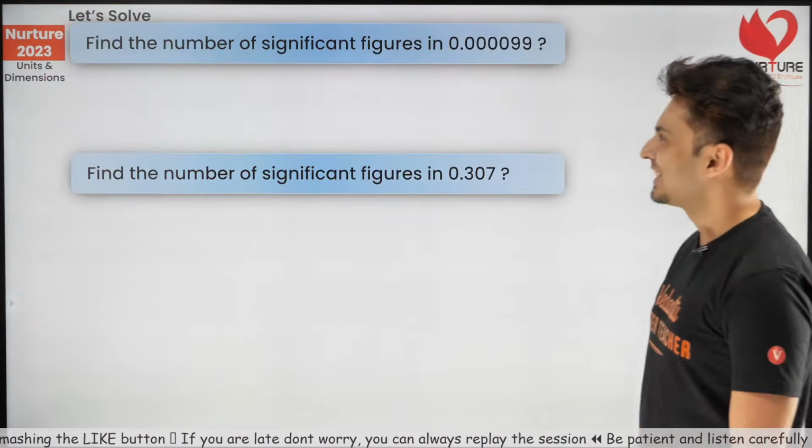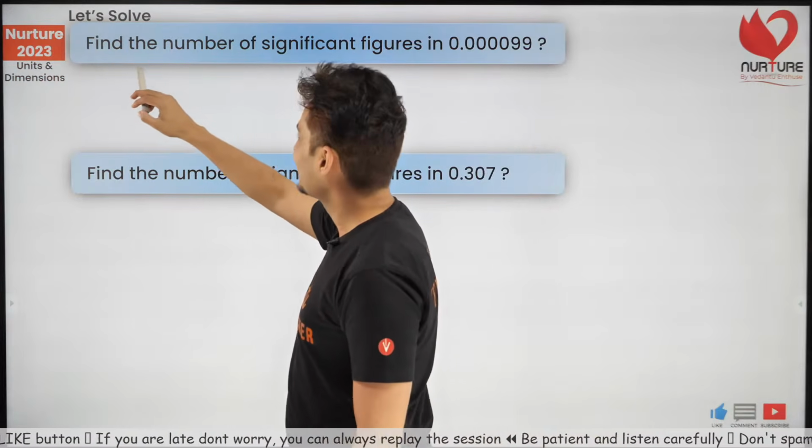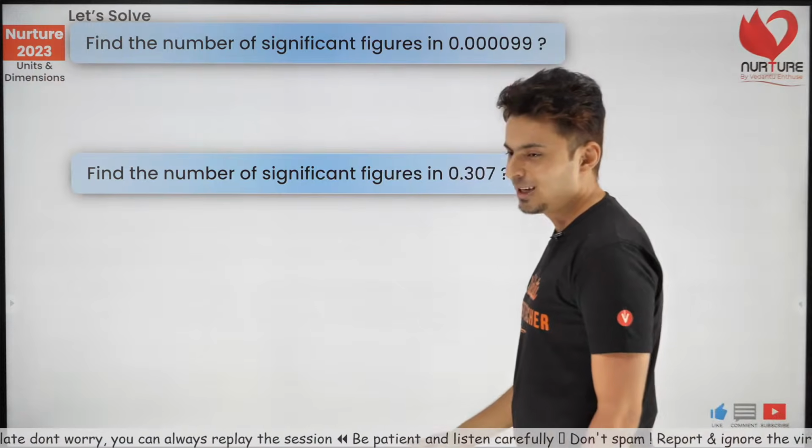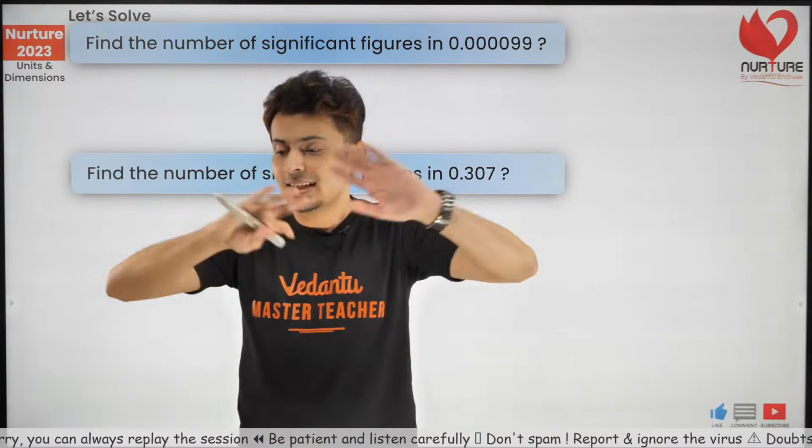Everybody knows that. Okay, chalo. Let's do this. Find the number of significant figures in this number and this number. Come on, let's see how many of you can do that. 10 to the power anything is neglected.